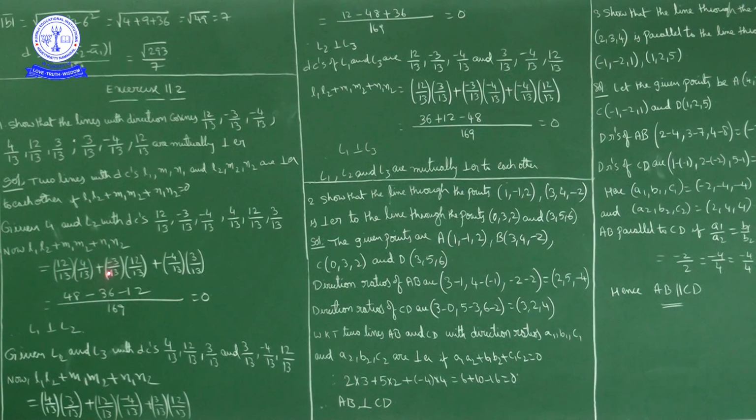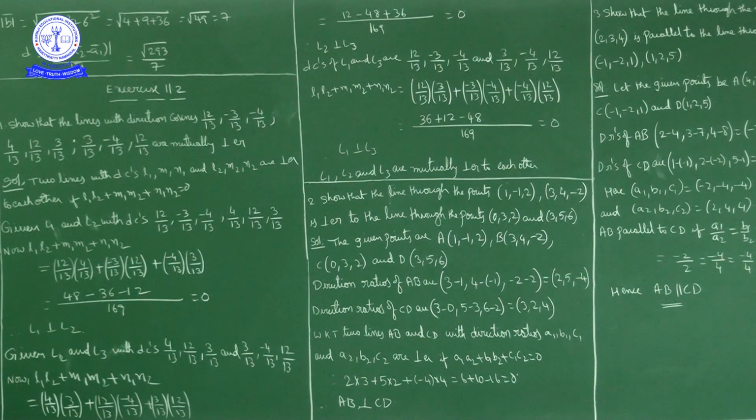That product, plus M1 minus 3 by 13, M2 12 by 13, that product, plus N1 minus 4 by 13, N2 3 by 13, this product. So denominator, if you observe here, numerator 48 by 169 minus 36 by 169 minus 12 by 169. If you take LCM, LCM is what? 169, numerator is what? 48 minus 36 minus 12. So how much numerator? 48 minus 36 minus 12 is 0. So 0 by 169 is 0.